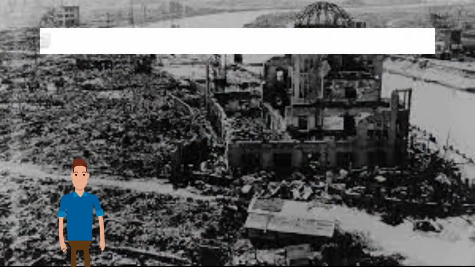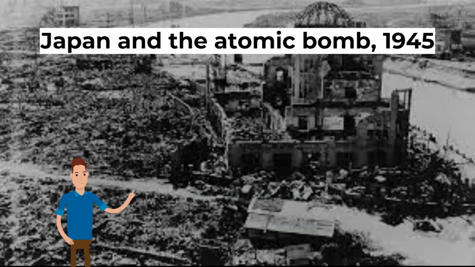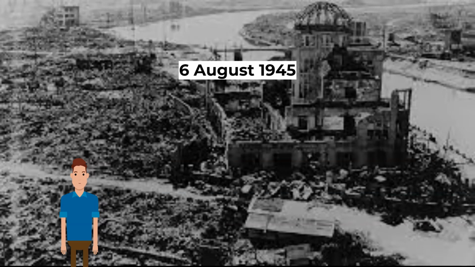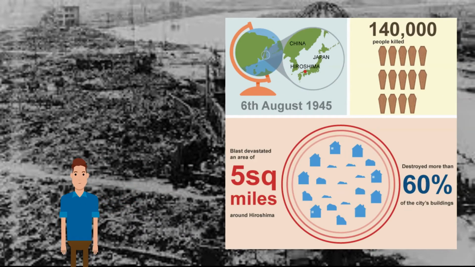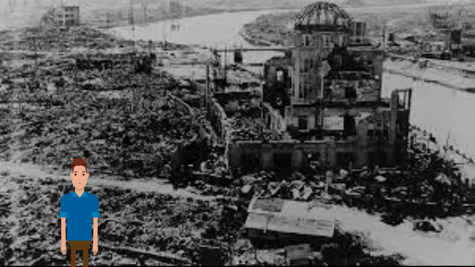That brings us to Japan and the atomic bomb in 1945. On the 6th of August 1945, the USA dropped an atomic bomb on the Japanese city of Hiroshima. The blast devastated an area of 5 square miles, destroying more than 60% of the city's buildings and killing around 140,000 people. 3 days later, the US dropped the second atomic bomb on the Japanese city of Nagasaki, killing 74,000 people.